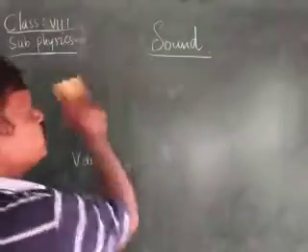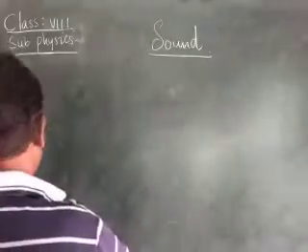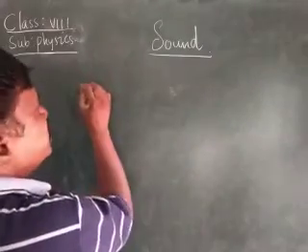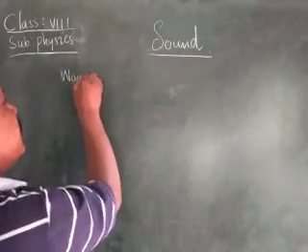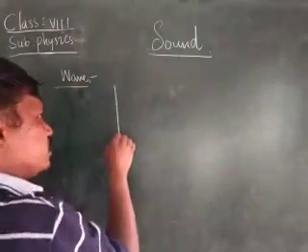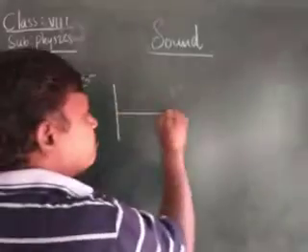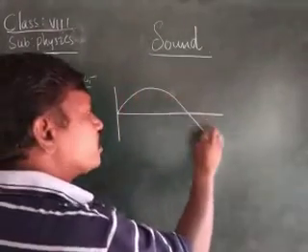First one is frequency. First we know what is a wave. Wave means disturbance created in a medium. Normally, a wave, if we take it in terms of the transverse wave, is a crest and a trough together.